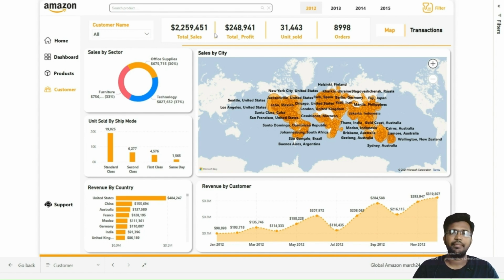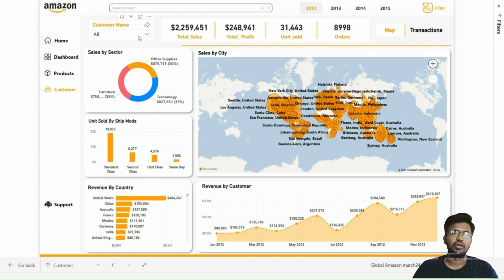So talking about the KPIs and the cards, the first card is total sales. This card shows the total sales amount. Another card highlights the total profit, and this KPI card indicates the total units sold, and the orders card shows the total number of orders.